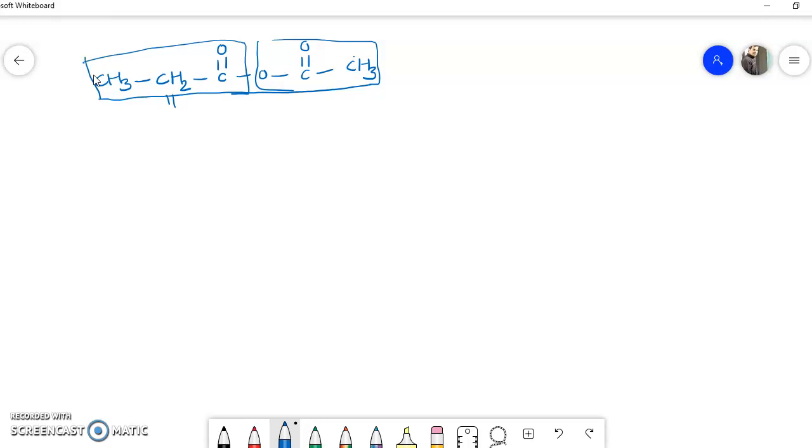So we just have to replace the word acid by anhydride. So the name of this anhydride will be, I will write here, ethanoic, then propionic, and simply write down the word anhydride. Okay. So if there was acid, then we would write the name like ethanoic acid or propionic acid.